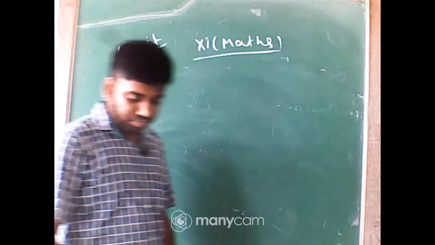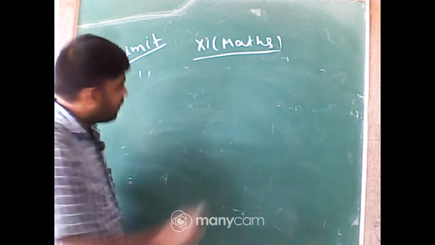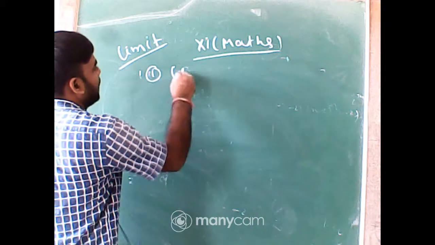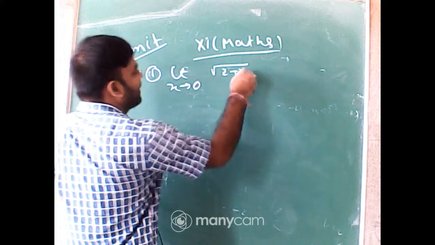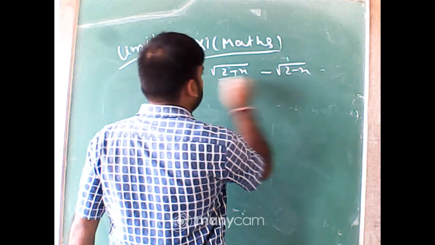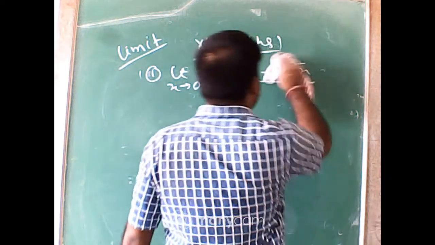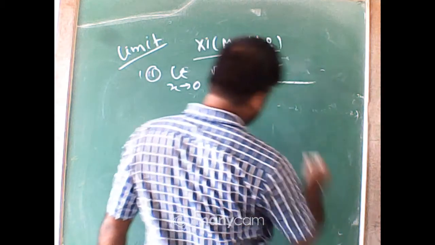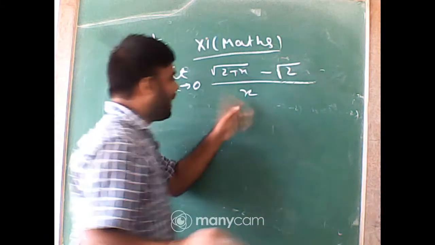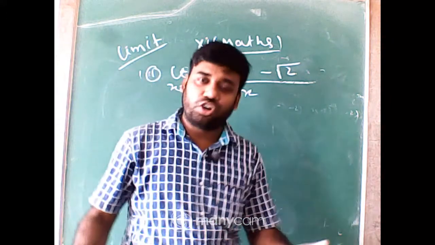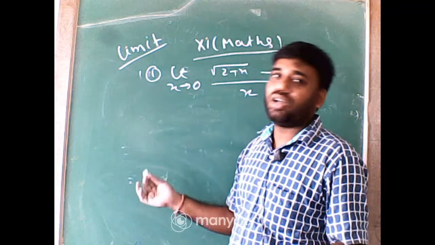For an example of the rationalization method, limit x tends to 0, root of 2 plus x minus root 2, by x. If you directly put 0, then the denominator is 0, and there is no way to factorize it. Only the rationalization method.